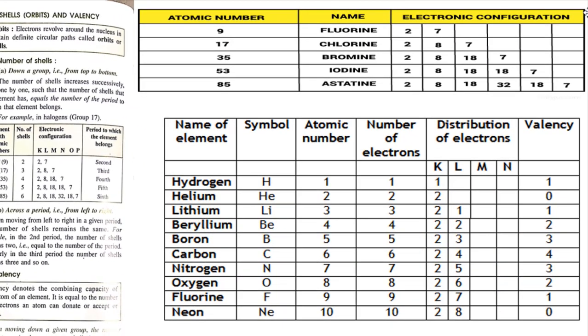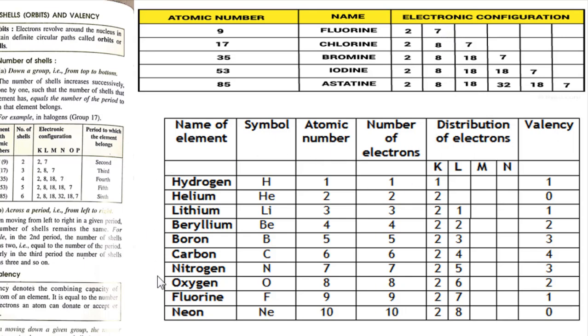Suppose we take a very simple example again of any of the halogens. Let us take fluorine. I have told you that it should be a complete octet or a duplet. Now see, the last shell contains 7 electrons. It is absolutely not possible for an element to lose 7 electrons and make it a duplet. Instead, it is a preferable choice that it should accept 1 electron and make it an octet, isn't it?